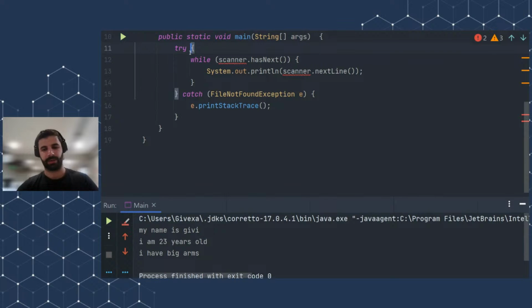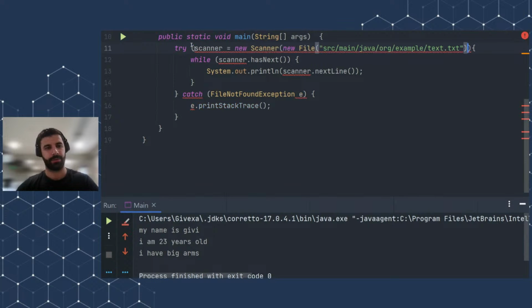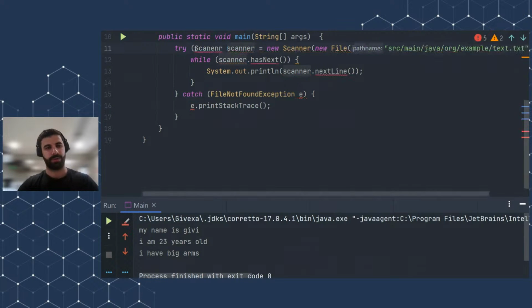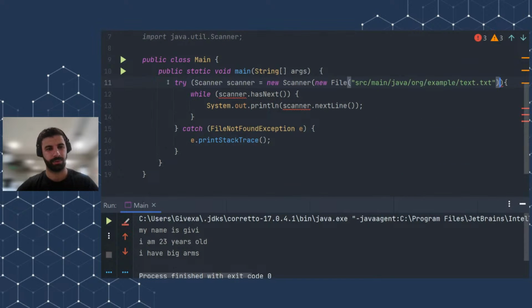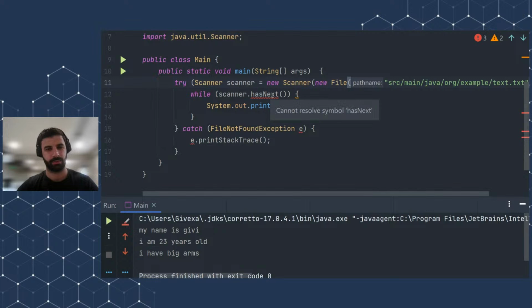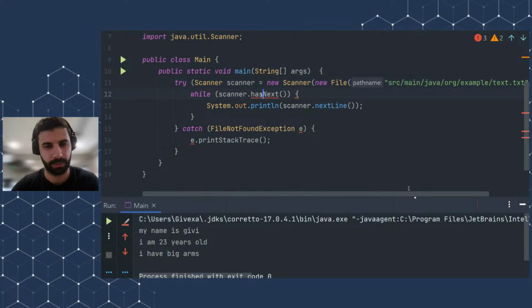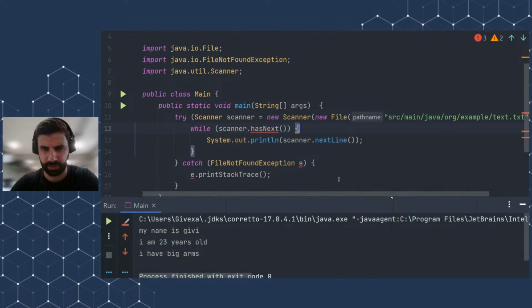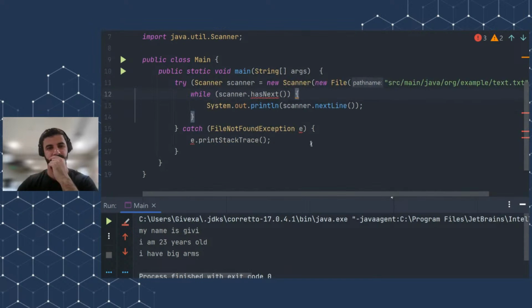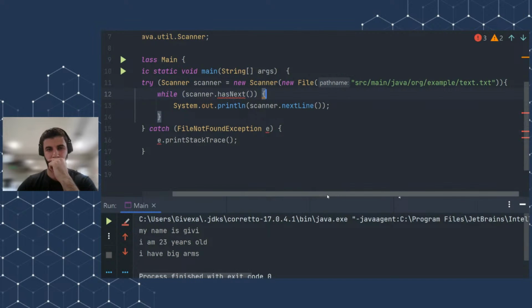And I will do something like this. Scanner. And what I'm trying to do here is, why am I getting an error? What did I do wrong here? Scanner, new file. So anyway, I don't know why this problem is happening now, but this is the same thing as writing the code which I just demonstrated to you.